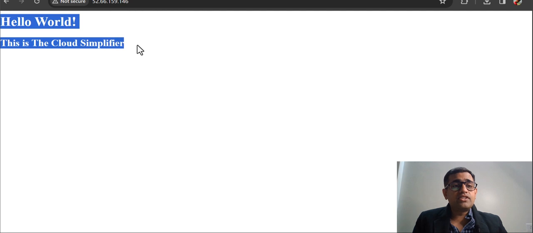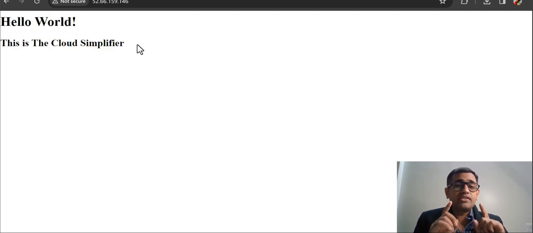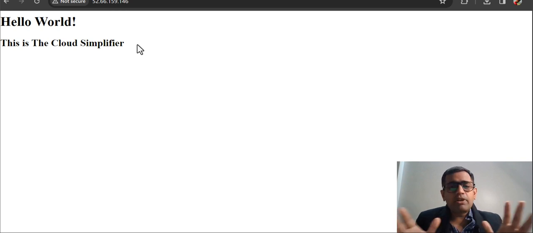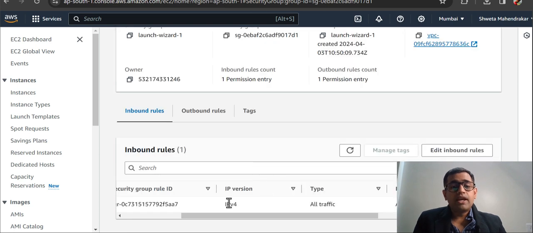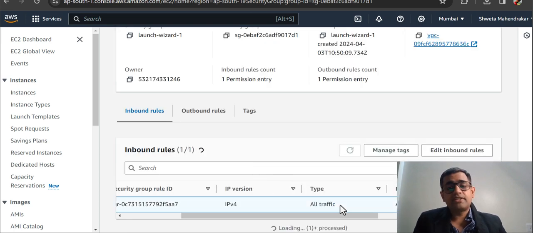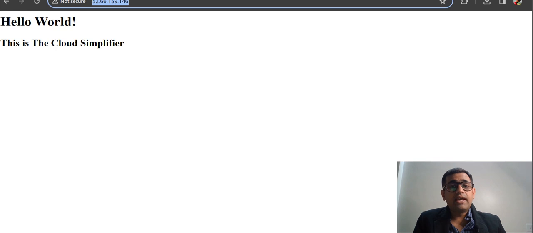This is very interesting, because this is the first very simple website that we have launched, and we are able to use it through the internet. The internet is able to access the EC2 instance because of the security groups. I have added all traffic here, and it is still working. Let's do one thing.